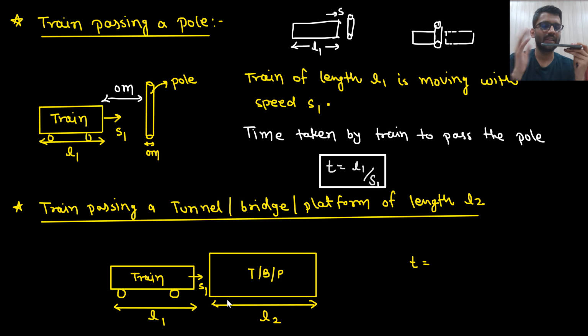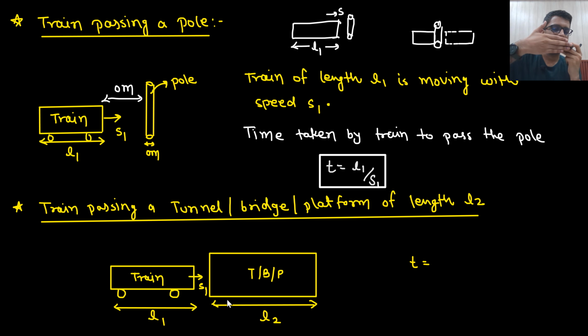This can be a tunnel, this can be a bridge, this can be a platform. The length of this tunnel or platform or bridge is L2. Okay, so the train is starting from here. If it is here, I will say that now the train has started to cover the platform. So now the train will cover.